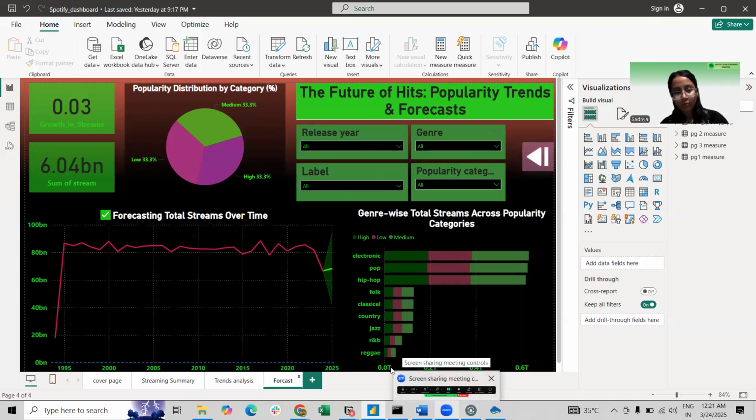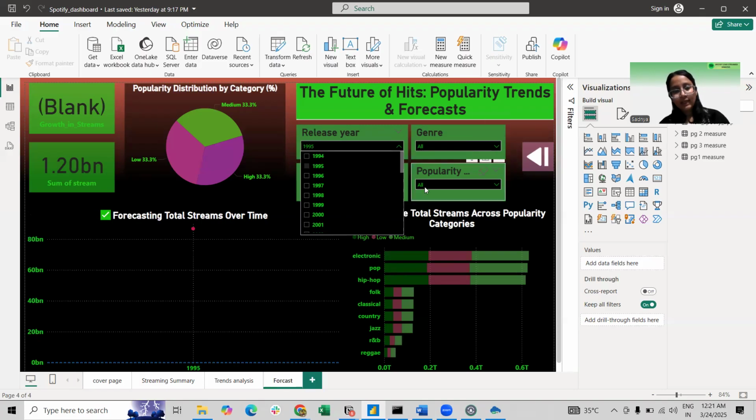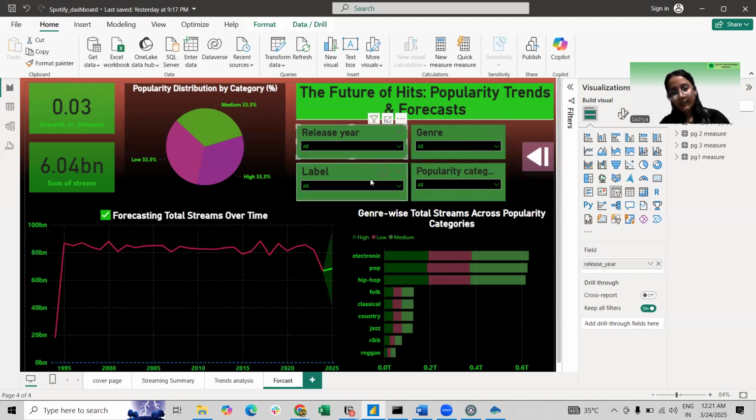regional promotion. And again, telling about the filters, here is the release date. We can filter the data using the release date, where exactly the song is released, and how the things are working here. Then genre, popularity category, and the label.